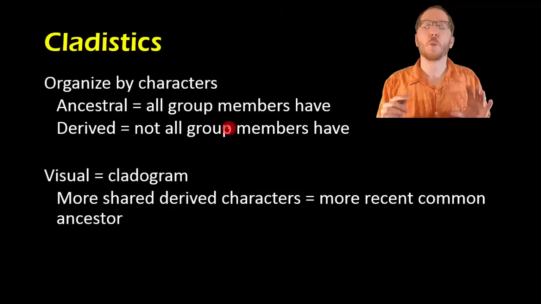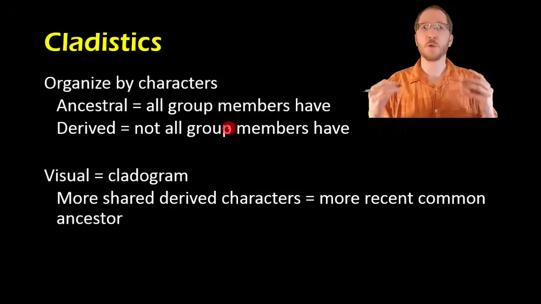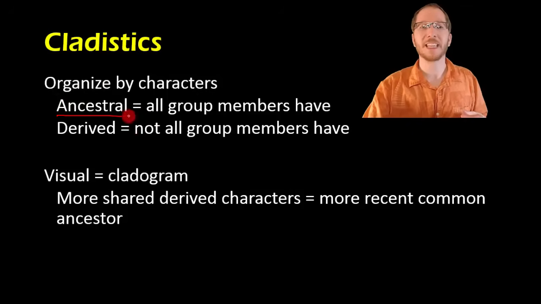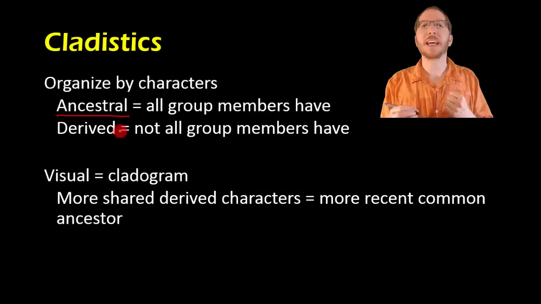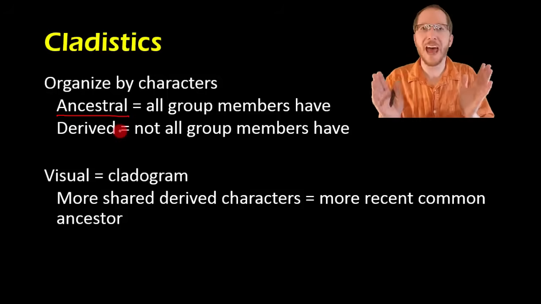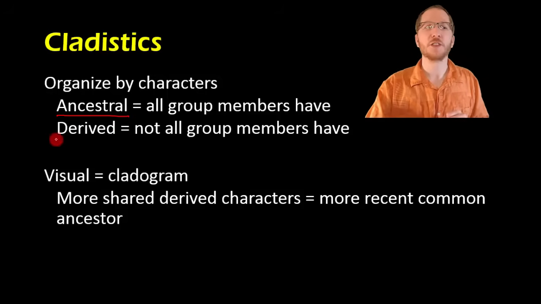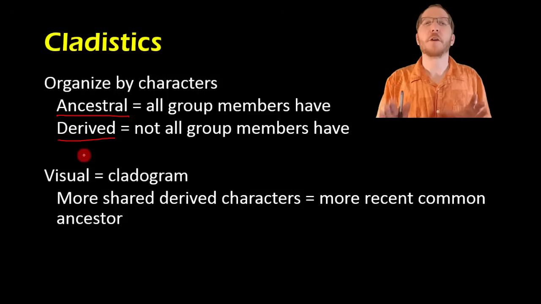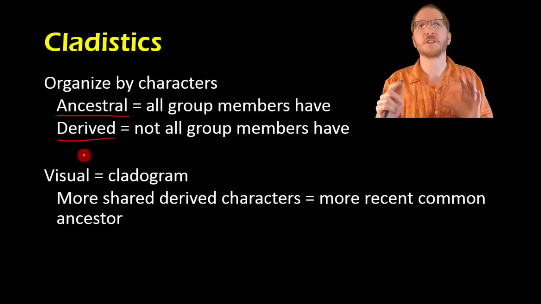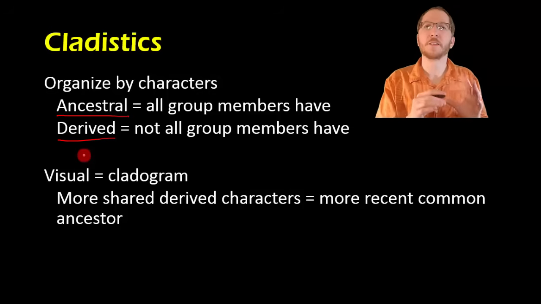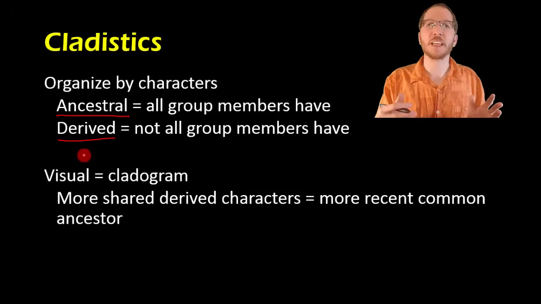So when we're doing this, what we're looking for is these two kinds of traits that we've brought up before. The ancestral ones that basically everybody shares because the common ancestor of the entire group in question had that trait. And then we're also looking for derived characters, which are characters that some of the organisms, but not all, that are part of this group evolved. As we analyze who's got which derived characters, we can start to piece together which organisms kind of split off first, which ones split off second, and so we can group things together chronologically based upon how many traits you have.